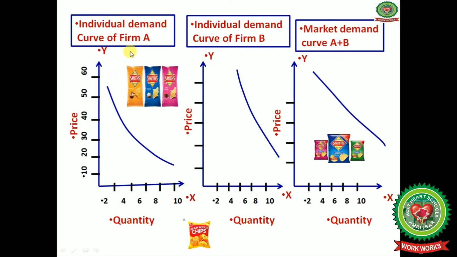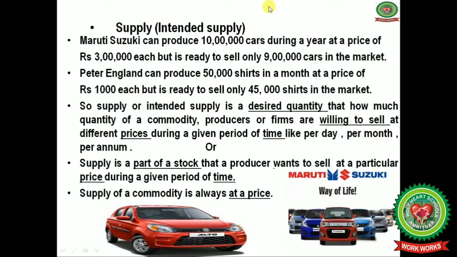When we draw these individual demand curves of firm A and firm B, and the market demand data also, on the x-axis and y-axis, we will get the demand curves. These are the demand curves of firm A and B, and this is the demand curve of firm A. This is the individual demand curve of firm A, and this is the individual demand curve of firm B, and with the summation of both the demands we will get the market demand curve. This is the final market demand curve.